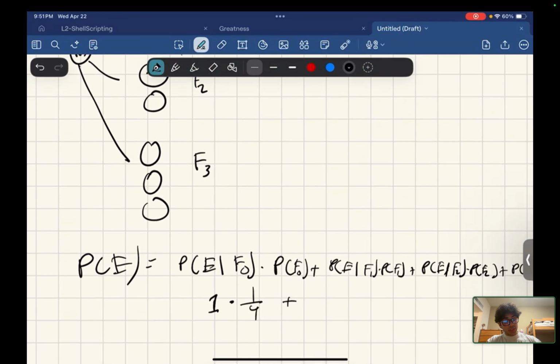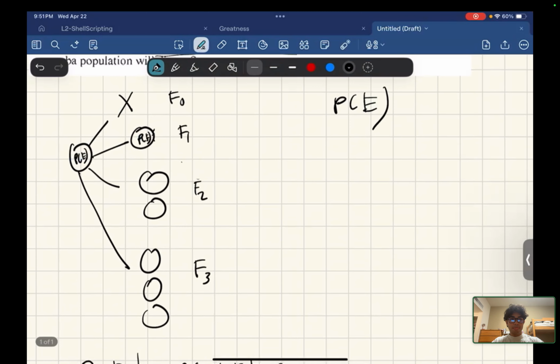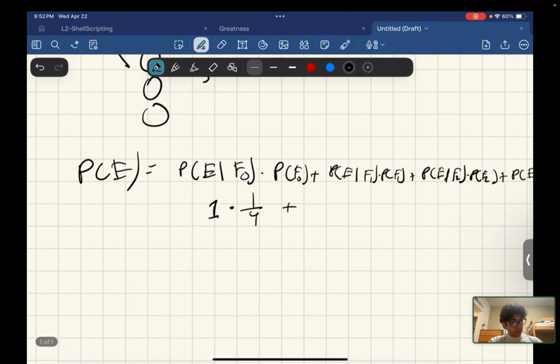So we said the chance that this root amoeba and all its offspring die was probability of E. If nothing changed, then it's only intuitive to say that the probability of this amoeba dying, now that nothing changed, is still the probability of E. So the probability of E given F1 is just the probability of E, because nothing changed at all. We're back to where we started. And then probability of F1 was 1/4.